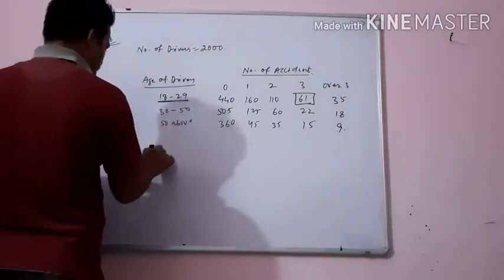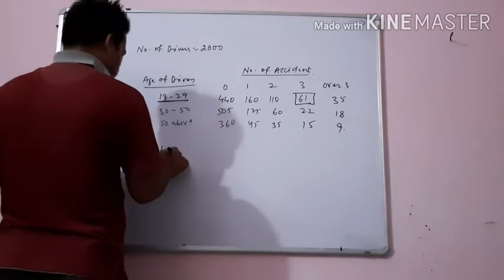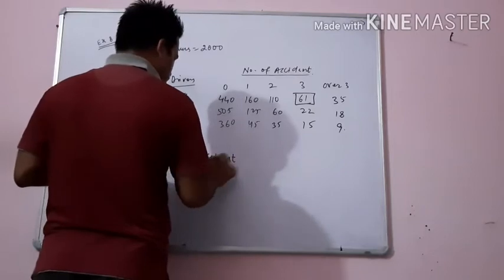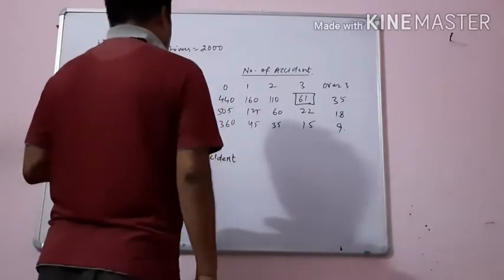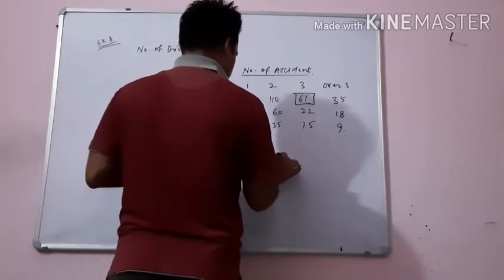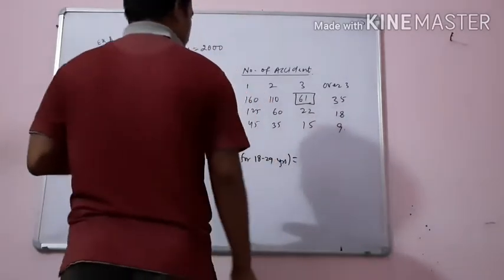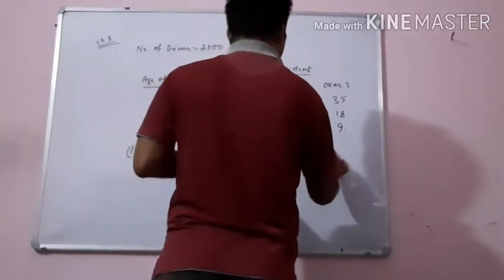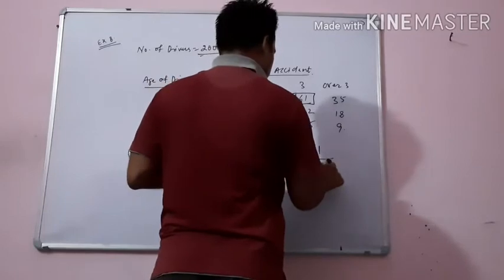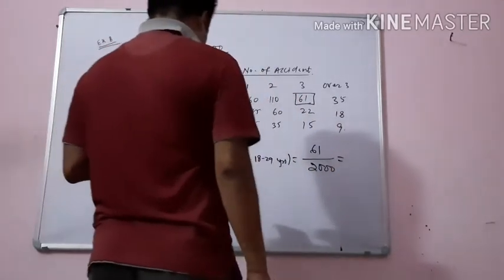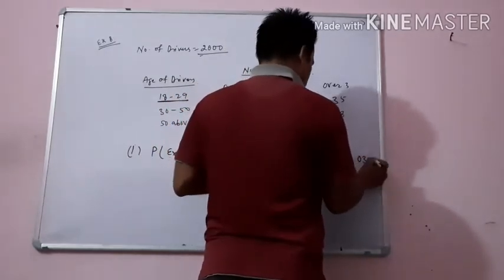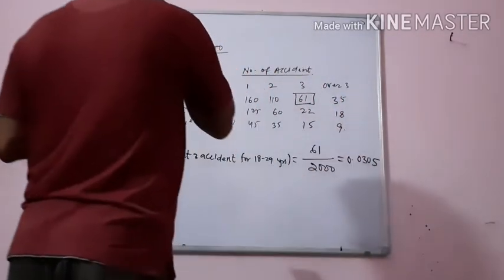The answer of the first question is P. You have to mention which event we are taking: exactly 3 accidents for 18 to 29 years. So what is the total number? 61, and the total number of drivers is how many? 2000. So 61 upon 2000 is the probability. When you divide, you will get 0.0305.